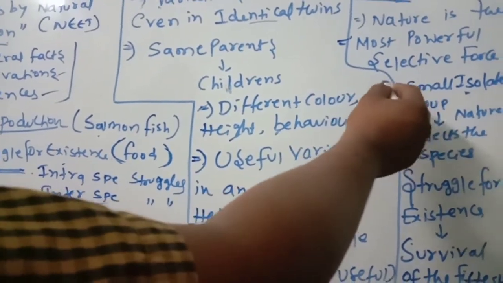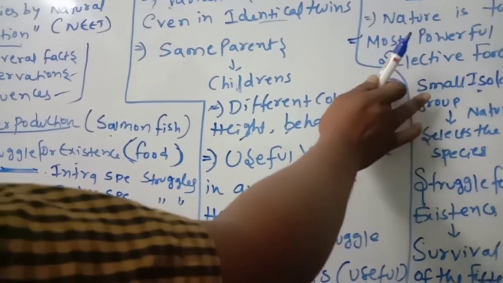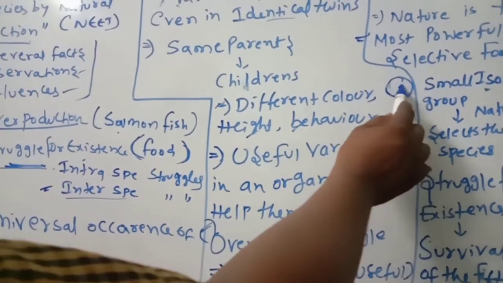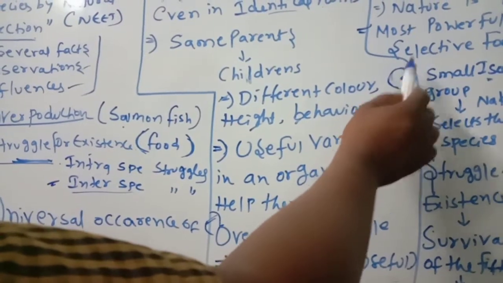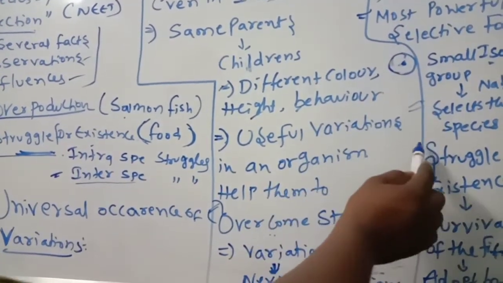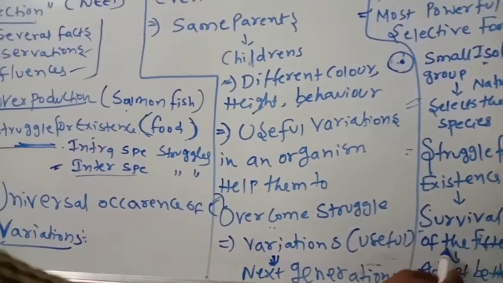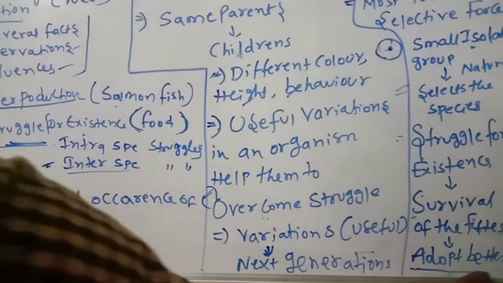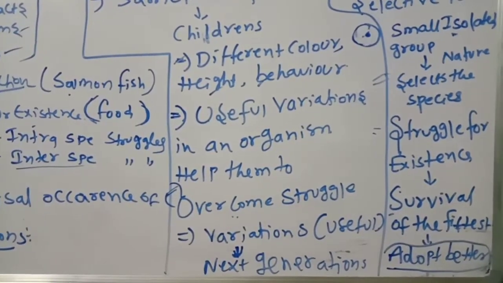For example, in a small isolated group, nature selects the species. Which one is very good, which one will struggle, which one will be fit, that one is selected by nature. So struggle for existence leads to survival of the fittest. Then that fittest species adapts to better environmental conditions and leads its progenies in the next generations.